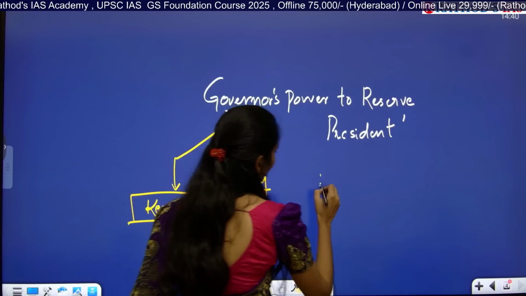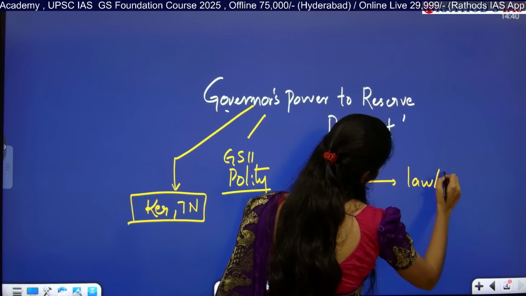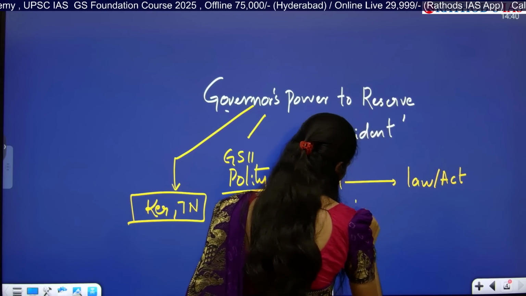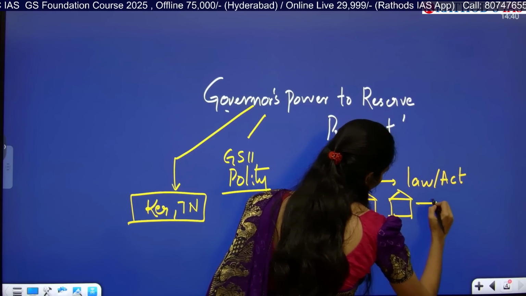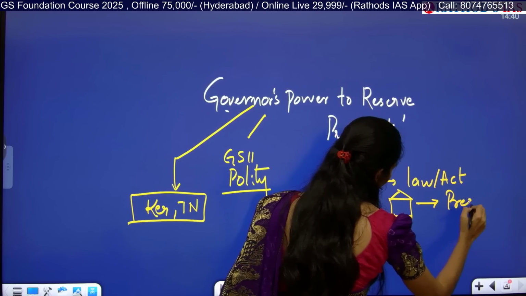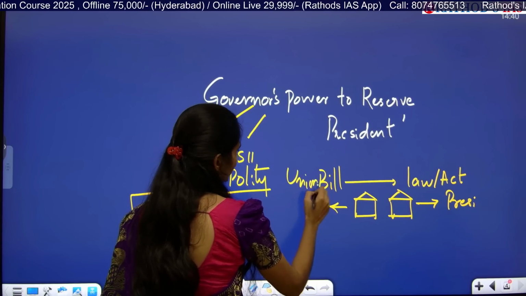Whenever any bill needs to become a law or an act, it has to pass in both the houses of Parliament and get the president's assent. That is regarding union bills at the union or central level.